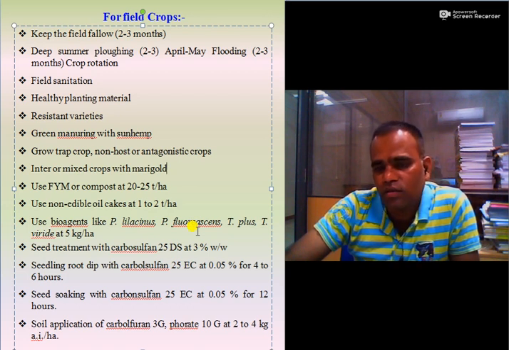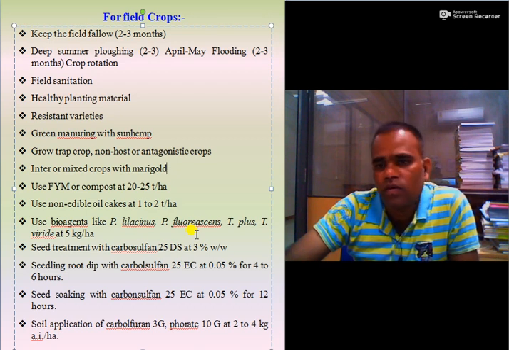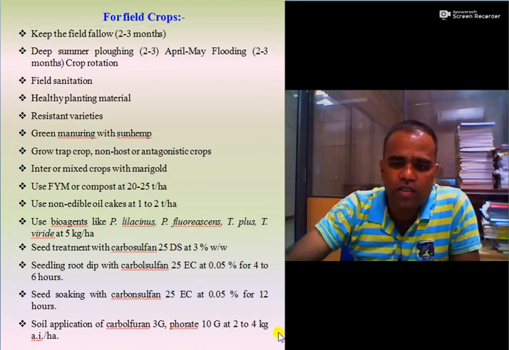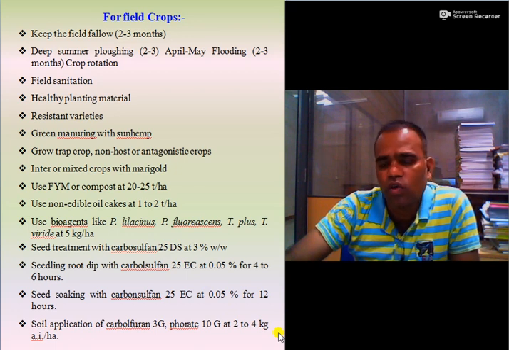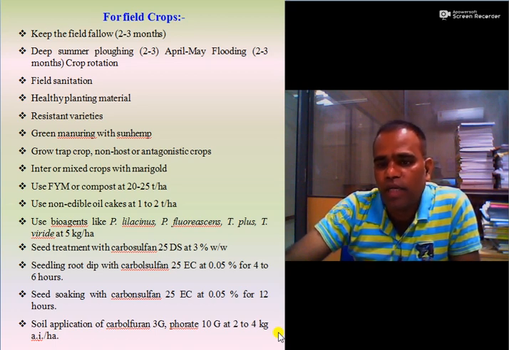Seed treatment with either Paecilomyces lilacinus or carbosulfan, seedling root tip treatment, seed soaking treatment, or soil application with the standard or recommended nematicide is also beneficial to control the nematode population in field crops as well as horticultural crops. So these are some of the strategies which include all the control measures in an integrated way, and that is why it is called the integrated nematode management method.